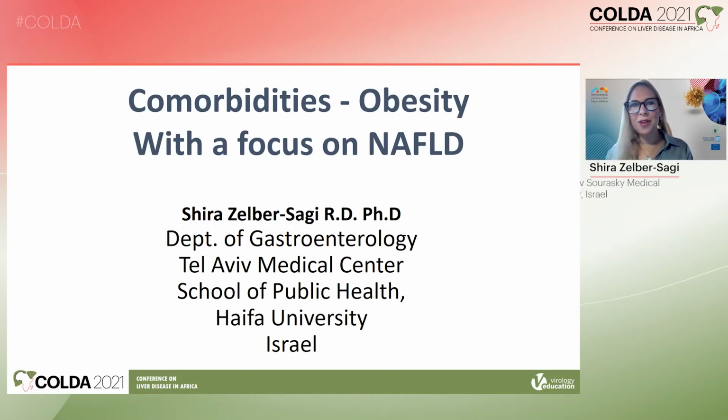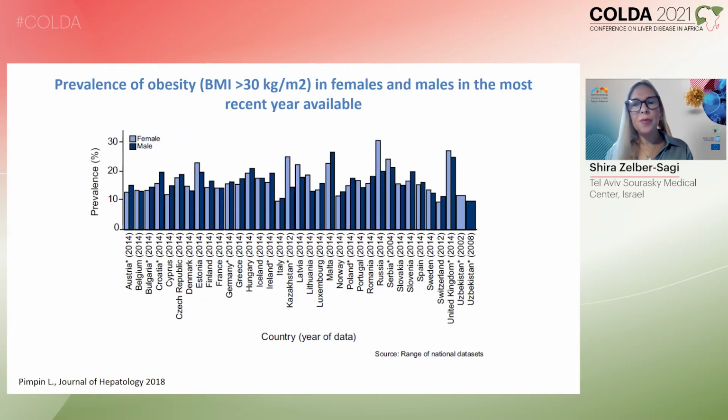Hello, I'm very happy to give this talk on comorbidities related with obesity, with a special focus on non-alcoholic fatty liver disease. So the prevalence of obesity is high globally. We can see here the prevalence in many countries, which varies between 10% to up to almost 30% in certain countries.